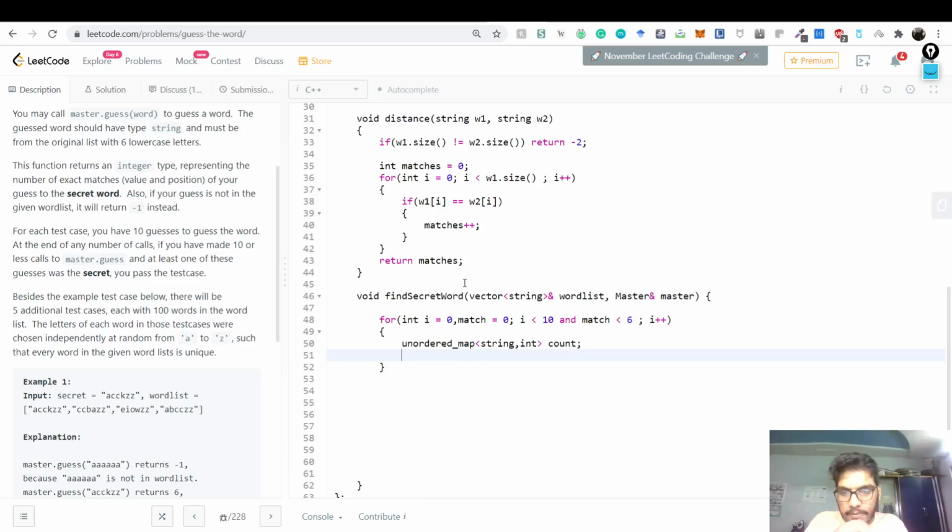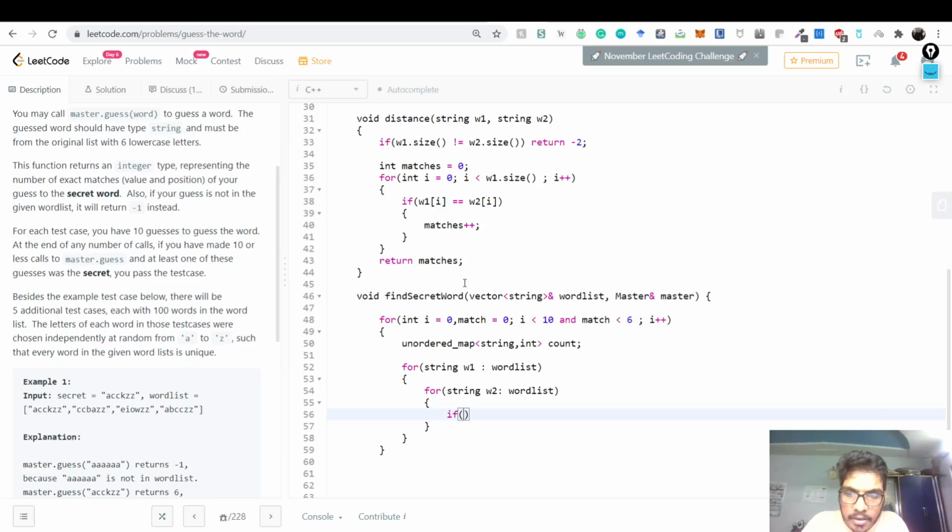So we just say that for string w1 in word list, for string w2 in word list, what we do is we just say if the distance, meaning the match between w1 and w2, is 0, we just say count of w1 plus plus.